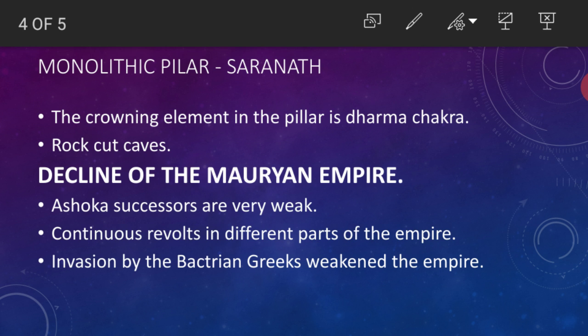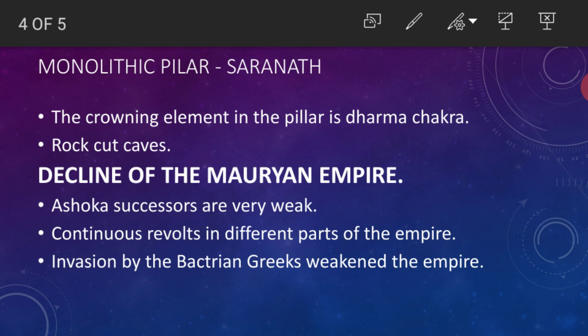Several caves to the north of Bodh Gaya, three caves in the Barabar Hills, have a dedicatory inscription of Ashoka. Most of the inscriptions we can see in the Barabar Hills. There were several caves in the north of Bodh Gaya, and there also we can see most of the inscriptions. And the three in the Nagarjuna Hills have an inscription of Dasharatha Maurya, grandson of Ashoka. So these are all the details available in that inscription.